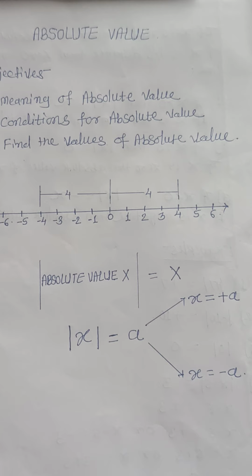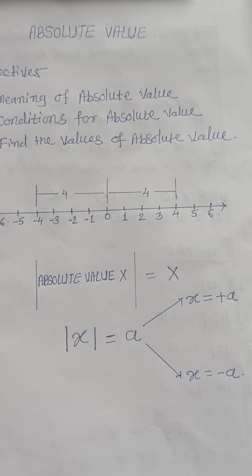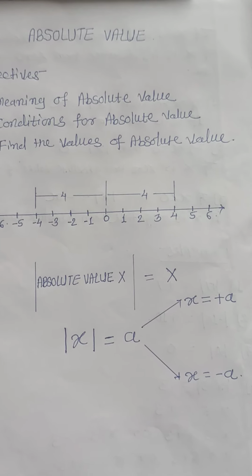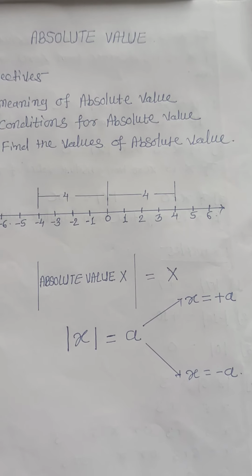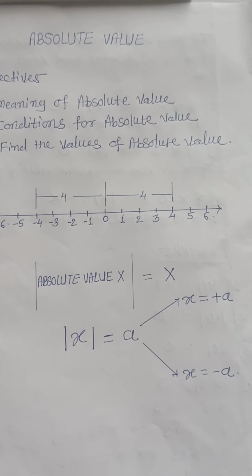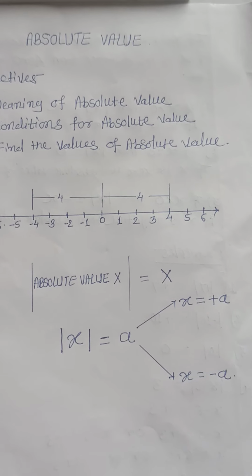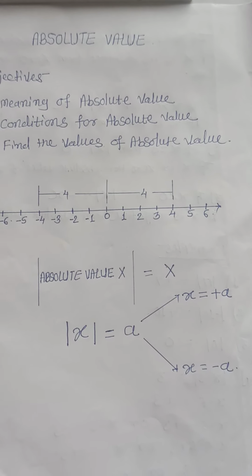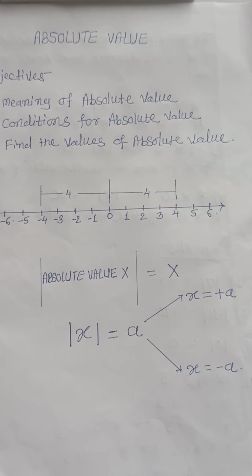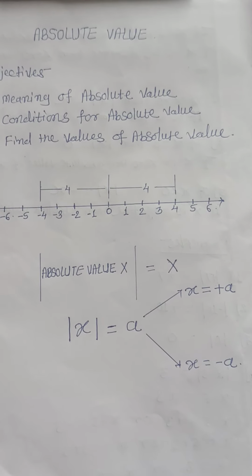For understanding this concept, we take one example. There are two friends from the same school, and one is standing 10 meter from the school in the east direction, and another friend is standing 10 meter in the west direction. And when we ask both friends how far you are standing from your school, both friends give the same answer, and that is 10 meter.